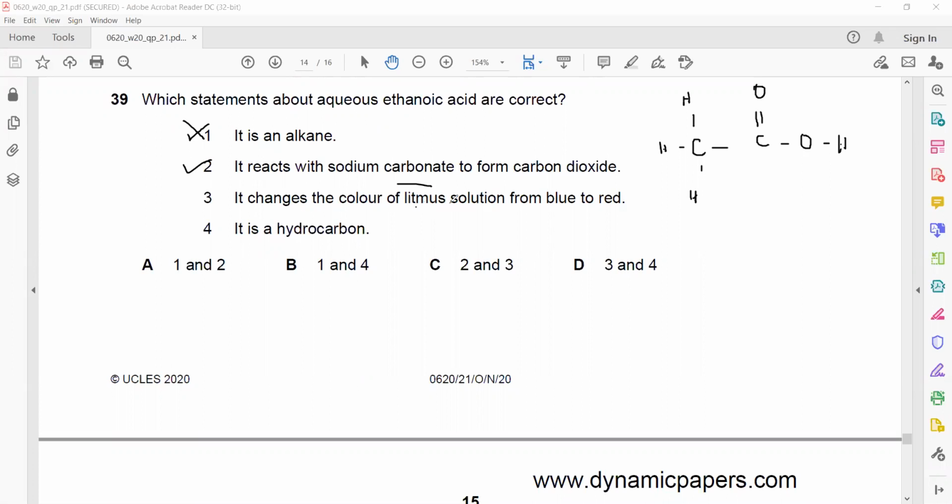It changes the color of litmus from blue to red. That's also true because it is an acid. So acid turns blue litmus red. And it is a hydrocarbon? This is not a hydrocarbon. The term hydrocarbon means a compound which contains carbon and hydrogen only, but you can see it has carbon, oxygen and hydrogen. So it is not a hydrocarbon. That's why statement C is the right one.